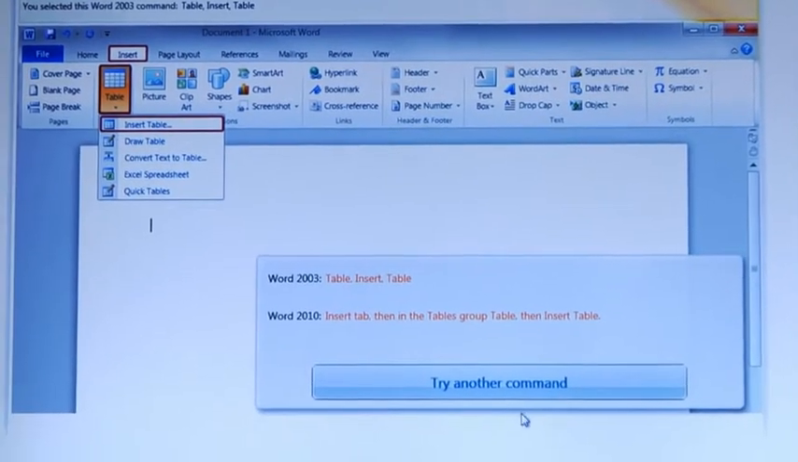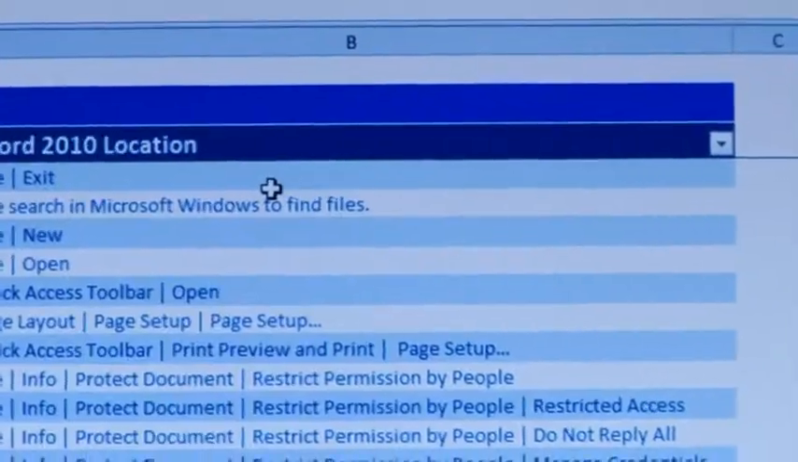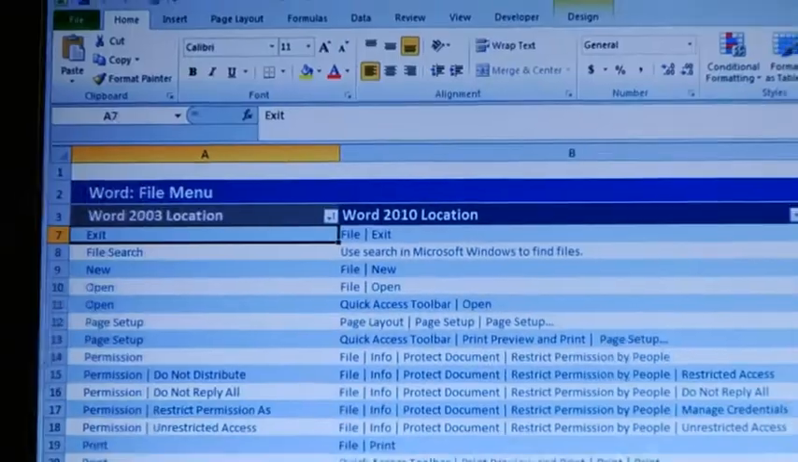If you're not the visual type and you don't want to just see the old to new visually, you want soup to nuts, everything that ever was in the old thing and where it is in the new thing, we have something called a ribbon reference workbook. So this is the mapping workbook. It's the soup to nuts version of old to new commands.